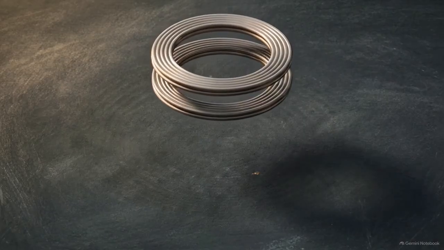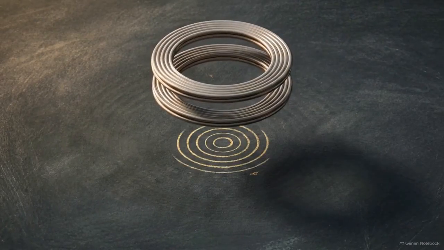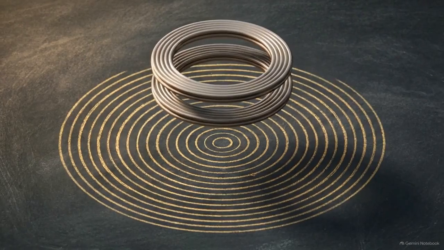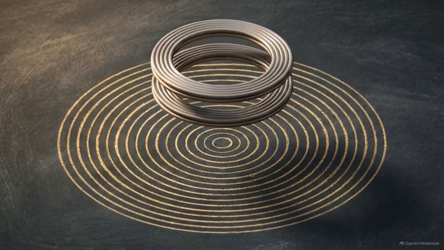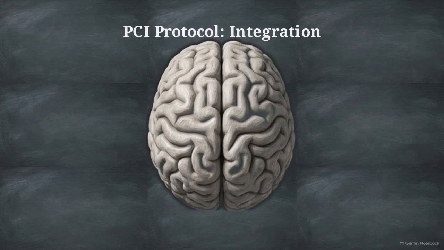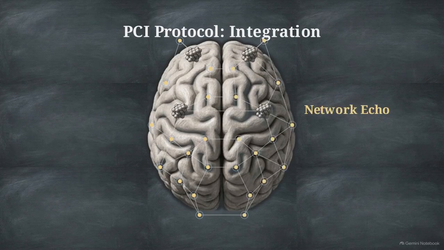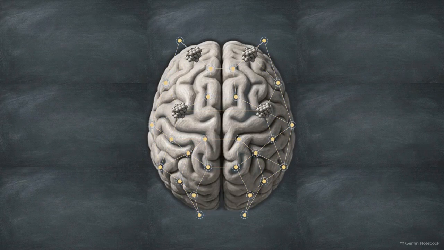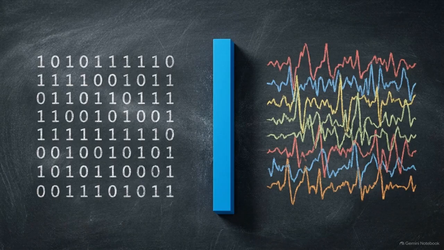To track this, Marcello Massimini, Adenauer Casali, and their team defined a specific empirical operator, the Perturbational Complexity Index, or PCI. This topographical map tracks the first step of the PCI protocol, applying a transcranial magnetic stimulation pulse to the cortex. This single magnetic strike successfully measures the integration vector by forcing disparate regions of the brain to echo back in response.